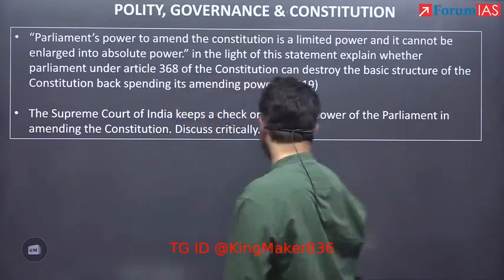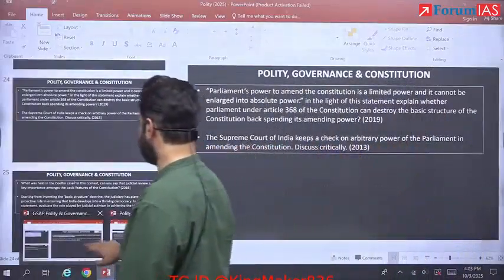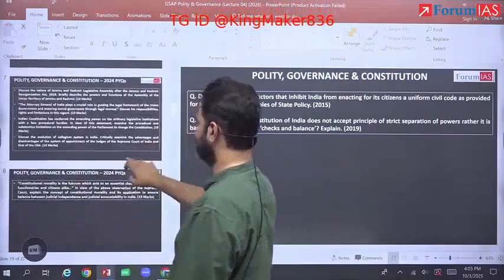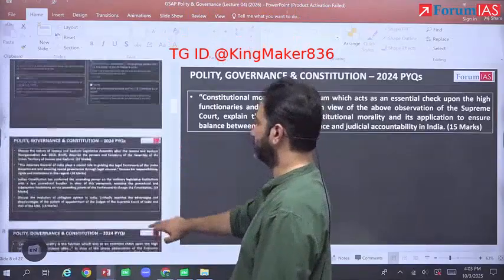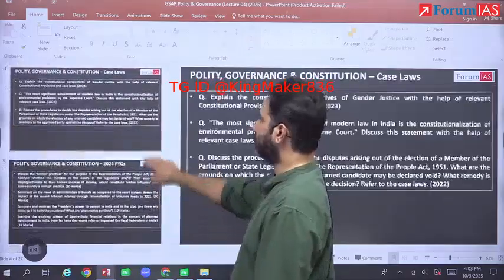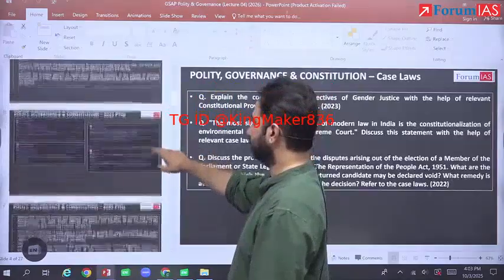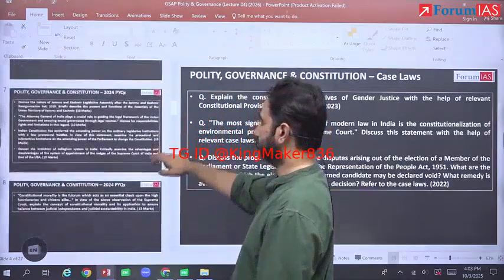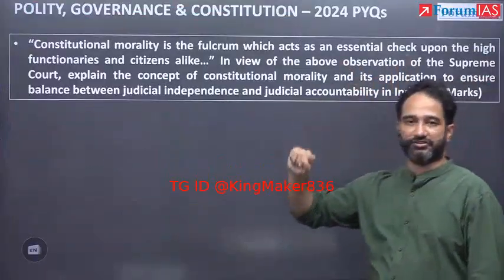This is something we discussed in the 2024 questions also. If you remember that question we discussed on constitutional morality. Constitutional morality is the fulcrum which acts as a check on high functioning citizens' life.